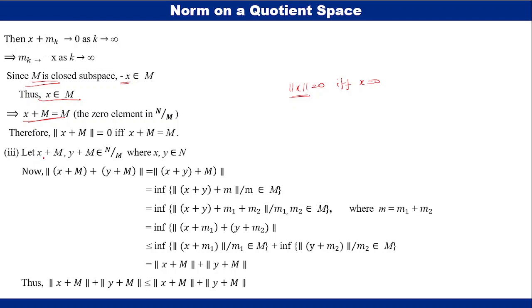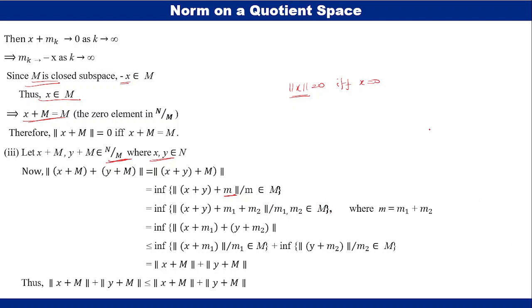To prove the third property, that is the triangular inequality, let us take the two elements x plus M and y plus M in the quotient space N by M. Here these are the elements from N, and consider norm of x plus M plus y plus M, which is equal to norm of x plus y plus M. By the definition it can be written as infimum of norm x plus y plus m, where m belongs to M. In the next step we consider m as m1 plus m2.